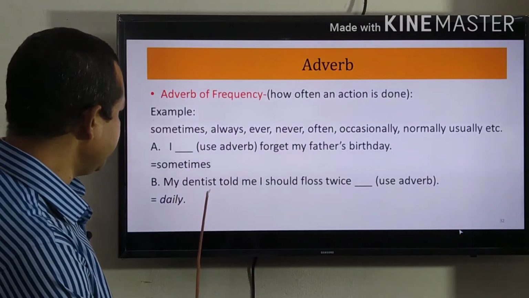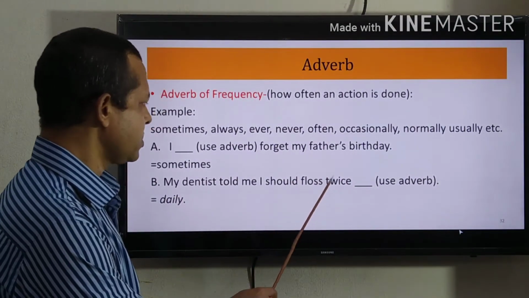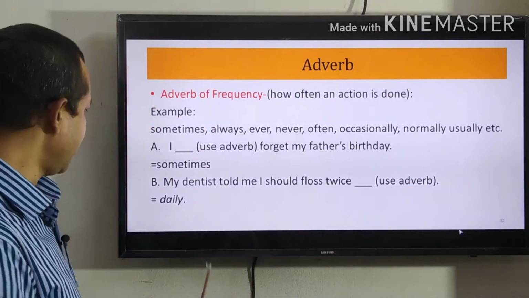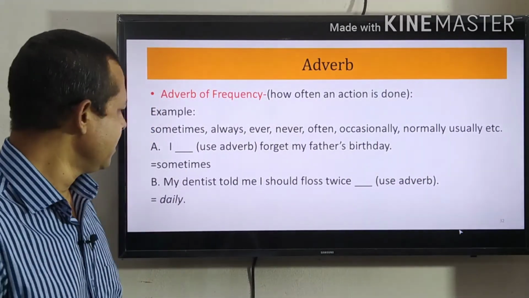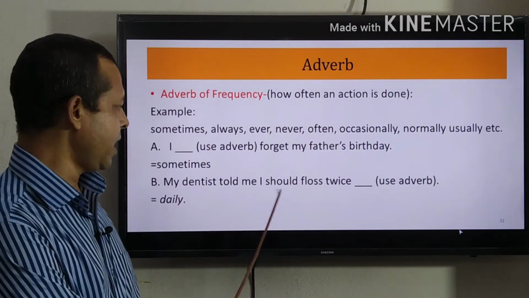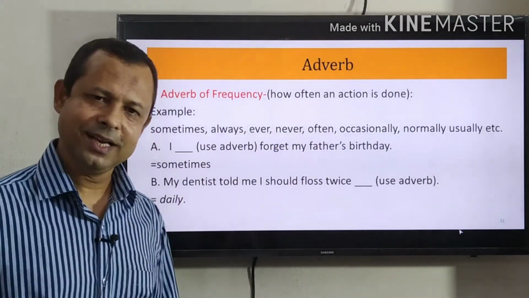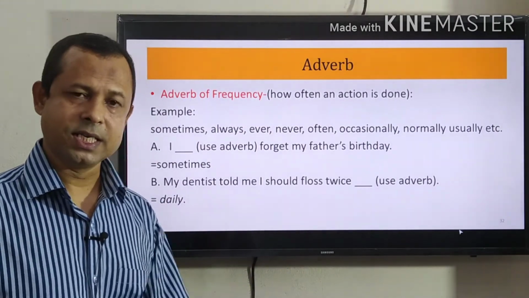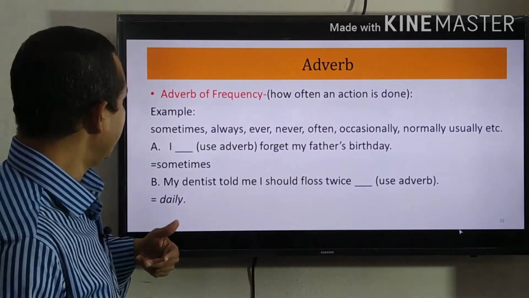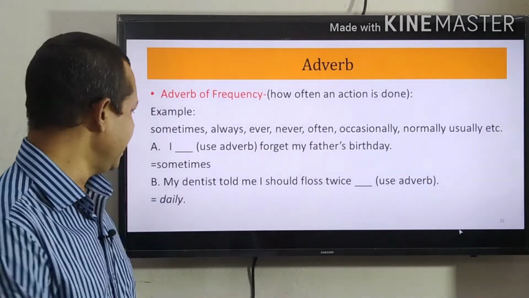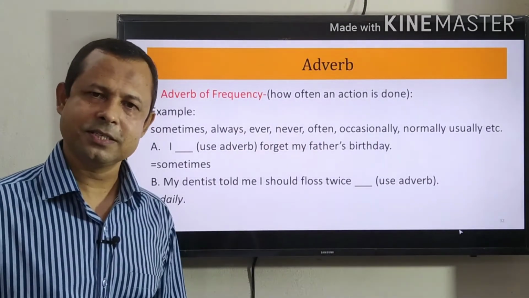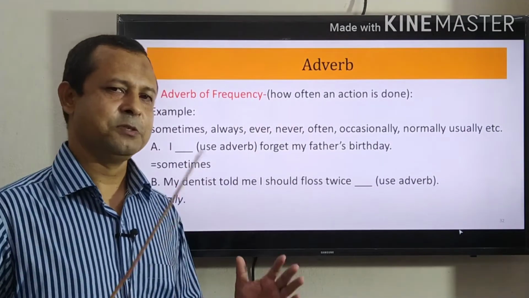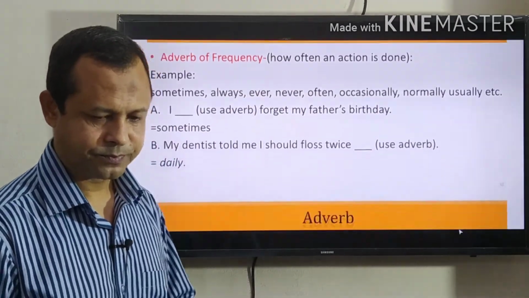See here, my dentist told me I should floss twice. Use an adverb. What adverb I can use? I can use here daily also. So it will be, my dentist told me I should floss twice daily. So here the adverb daily gives us the idea about the frequency of action, and it is adverb, and technically it is modifier. I think what is adverb of frequency is very clear to you.